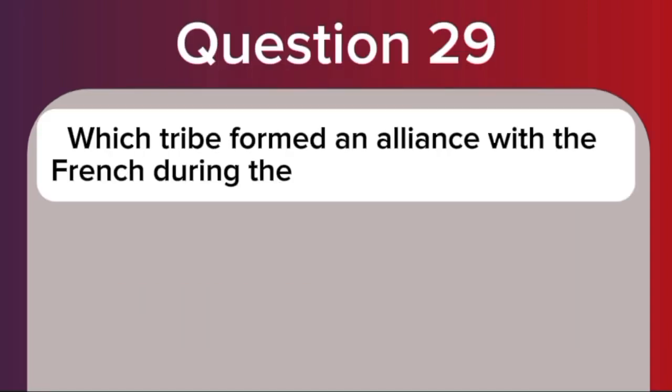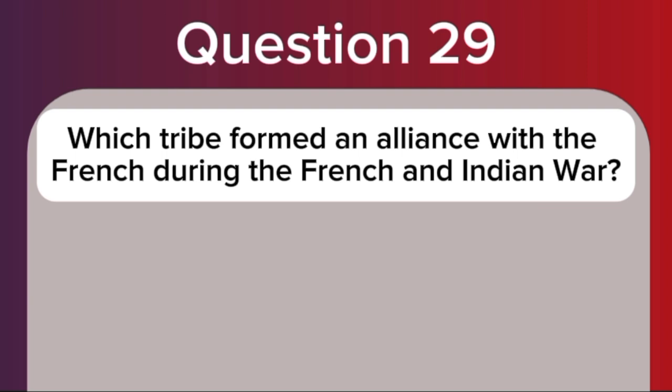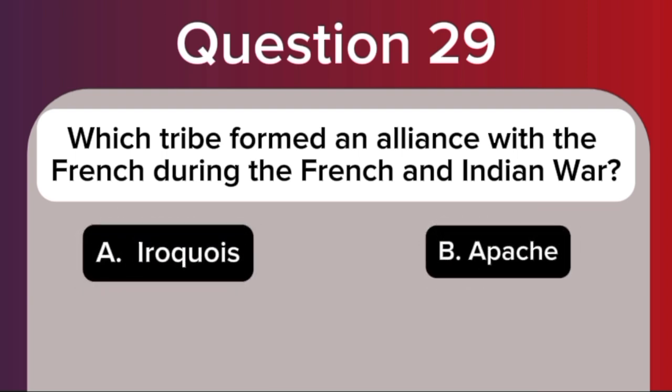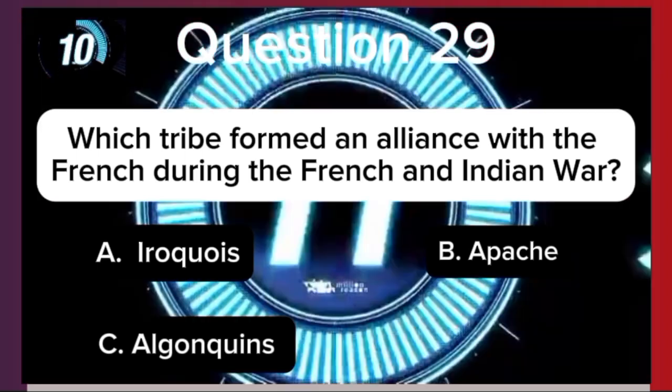Question 29. Which tribe formed an alliance with the French during the French and Indian War? A. Iroquois. B. Apache. C. Algonquins. D. Cherokee.